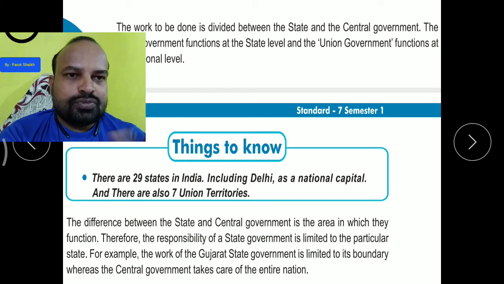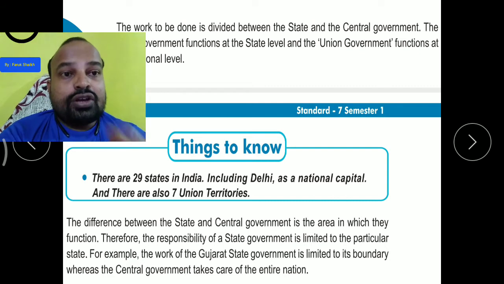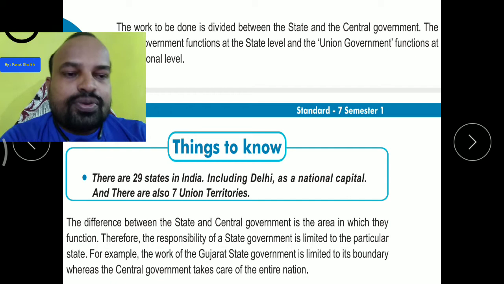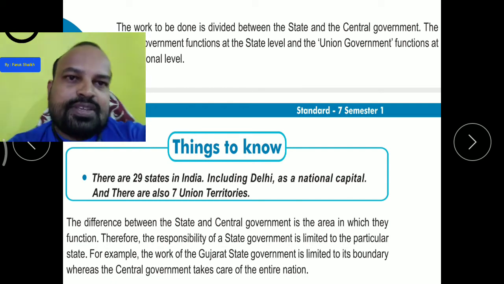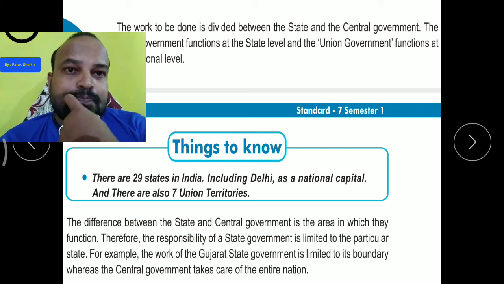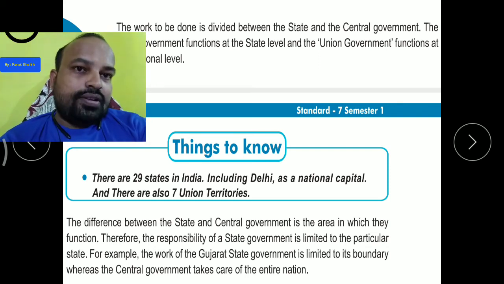Okay, so how many states are there? 28 states, including Delhi as the national capital. There are also 9 union territories. Before this, Jammu and Kashmir was separated into two different union territories, Jammu and Ladakh.